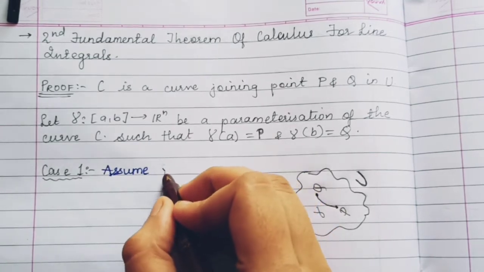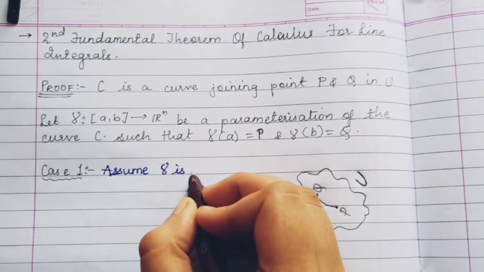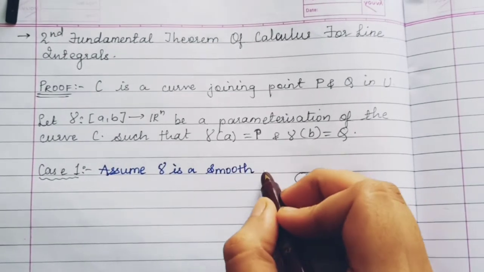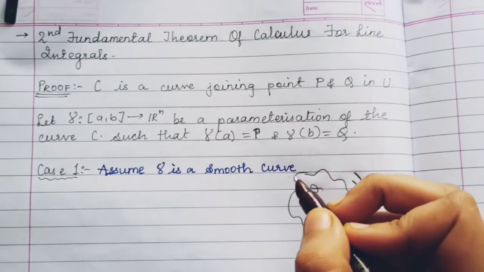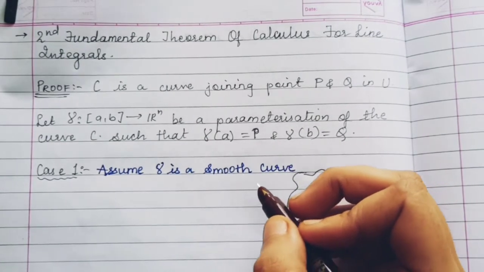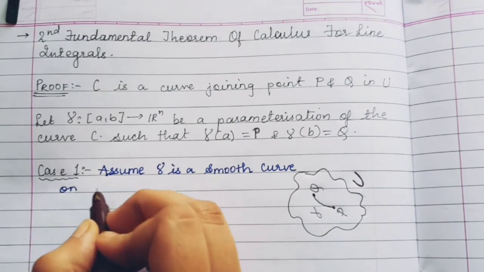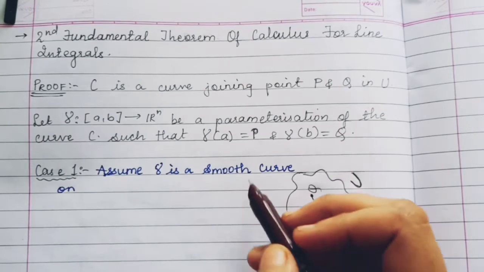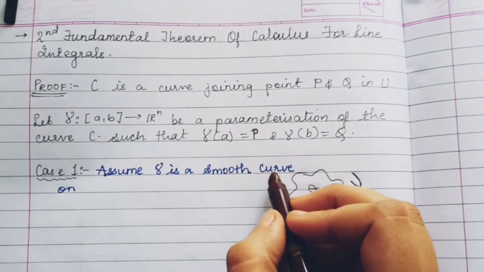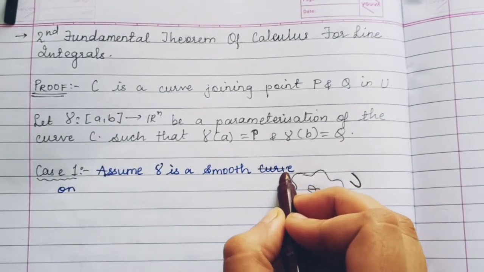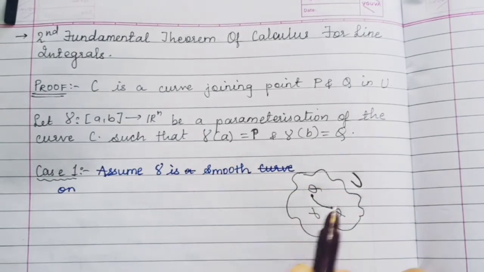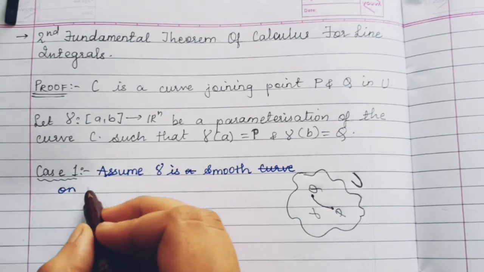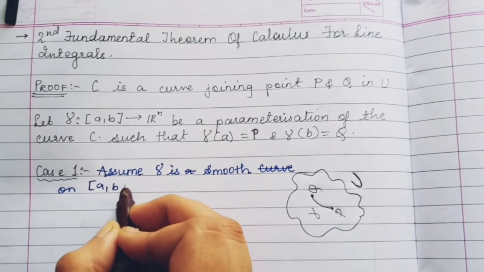So assume gamma is smooth. As we have taken gamma as the parameterization of the curve C, let us just write: assume gamma is smooth on the interval [a, b], that is the domain for gamma.